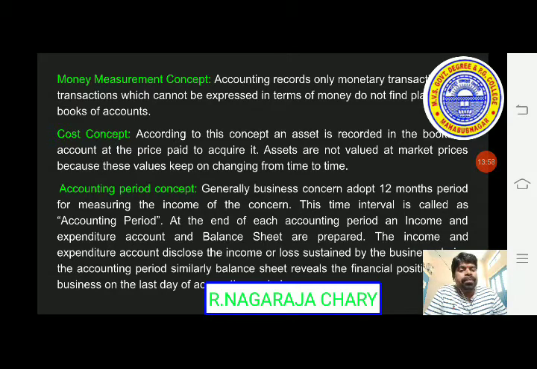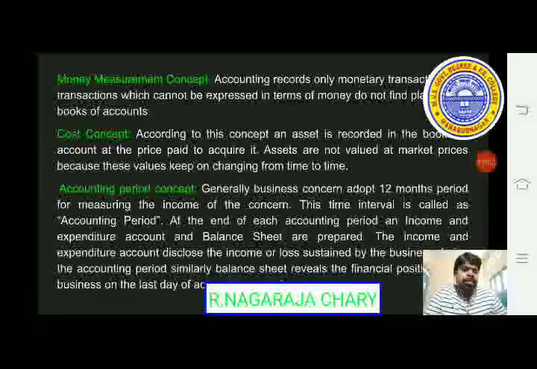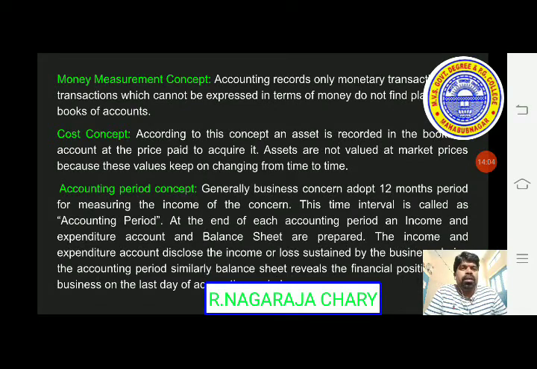At the same time, the balance sheet is also prepared. Why is the balance sheet prepared? In the balance sheet we have assets and liabilities. The left side is known as the liabilities part and the right side is known as the assets part. This left side and right side will be equal.